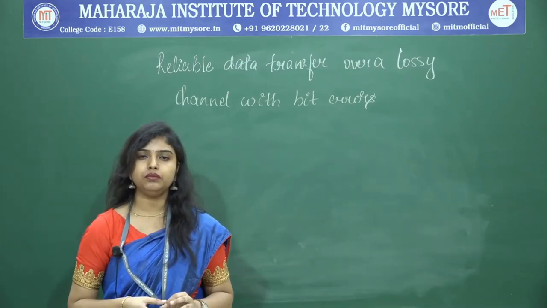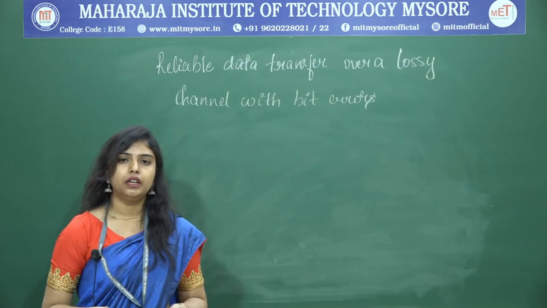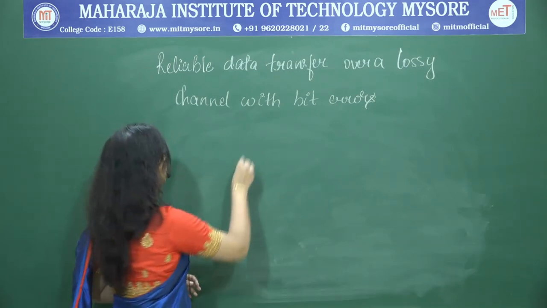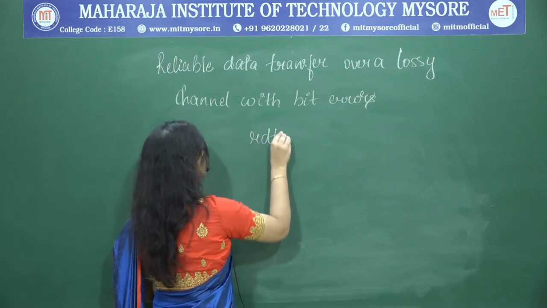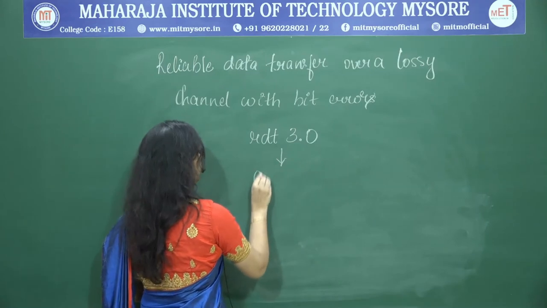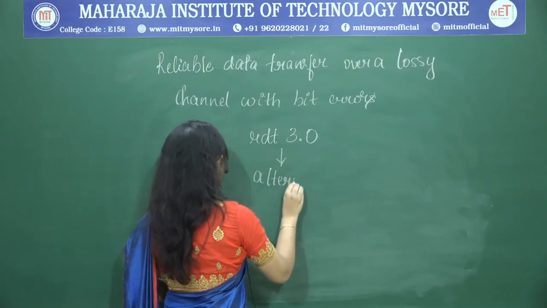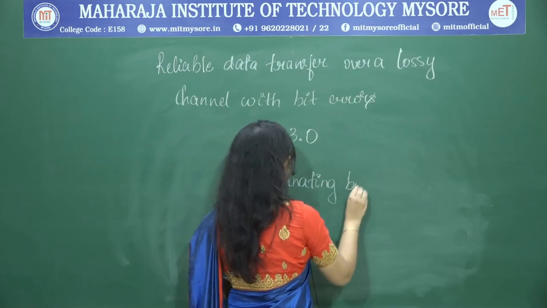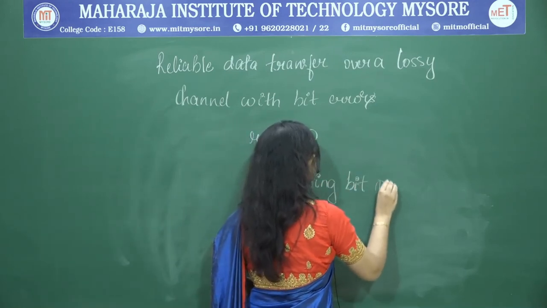Here, the new protocol which has a countdown timer is called RDT 3.0, which is also called the alternating bit protocol.